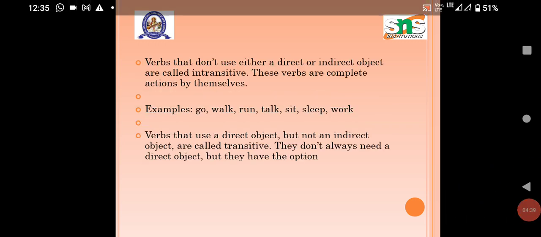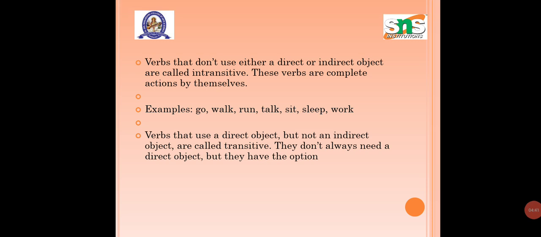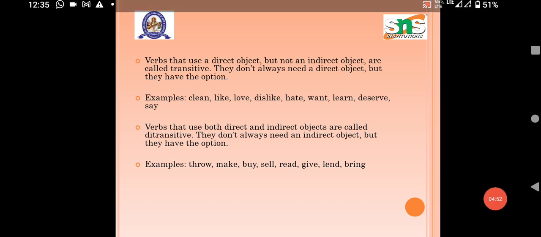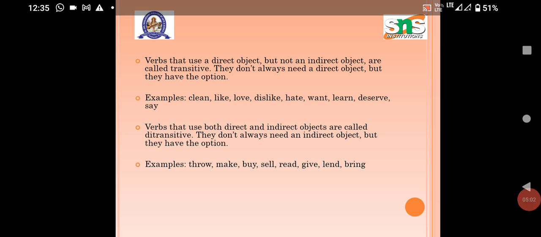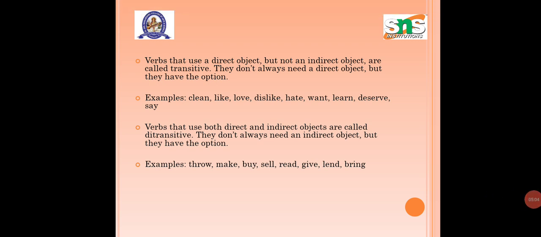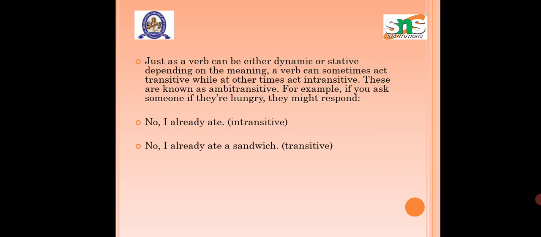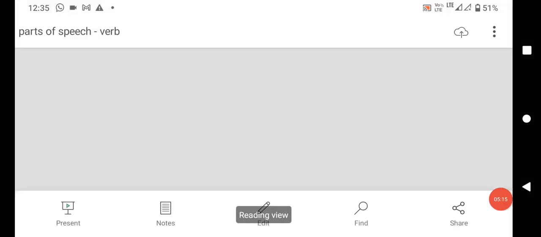A verb that doesn't use either a direct or an indirect object is called an intransitive verb. Verbs that use a direct object are called transitive verbs. Verbs that use a direct object but not an indirect object are transitive. The verbs that use both direct and indirect objects are called ditransitive verbs. For example: throw, make, buy, sell, read, give, lead. So these are a few examples of ditransitive verbs.